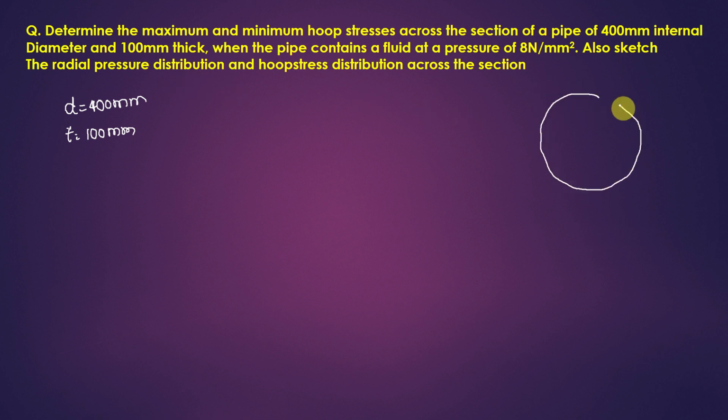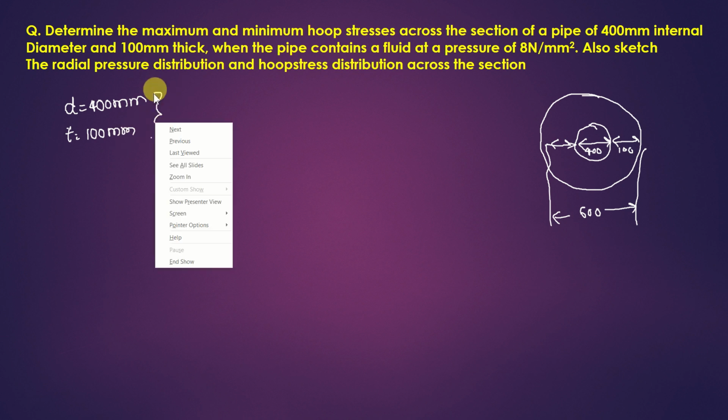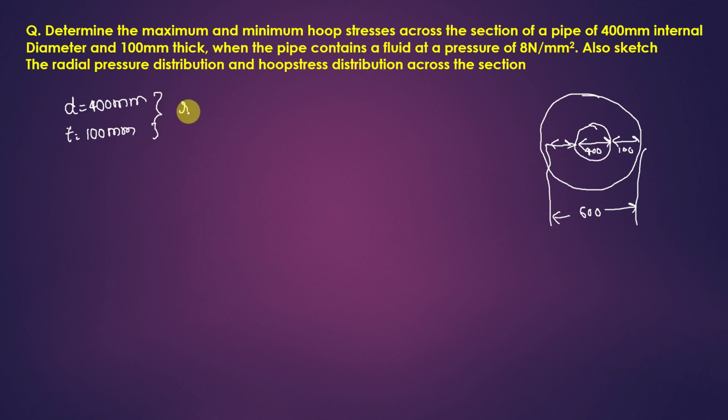So I will draw it here. What was given is the internal diameter. So this was given, internal diameter is 400 mm and the thickness is 100 mm. That thickness will be on two sides. So external diameter will be how much? 600: 400 plus 100 plus 100. With the internal diameter 400 and thickness 200, I can write the internal radius r1 is 400 by 2, that is 200 mm, and external radius r2 is 600 by 2, that is 300 mm.